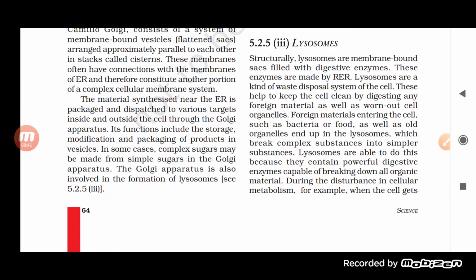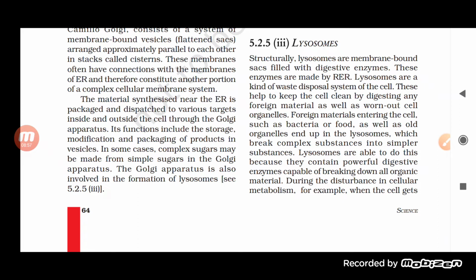So it is the Golgi apparatus which helps in taking the material synthesized from one target to the other.